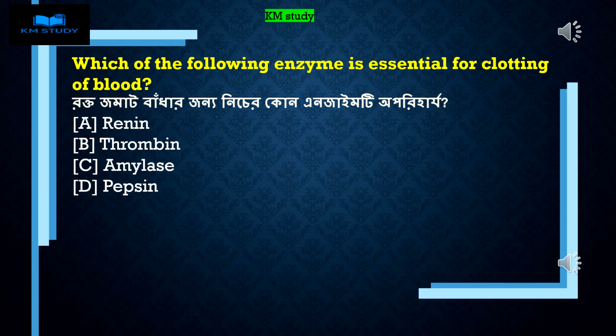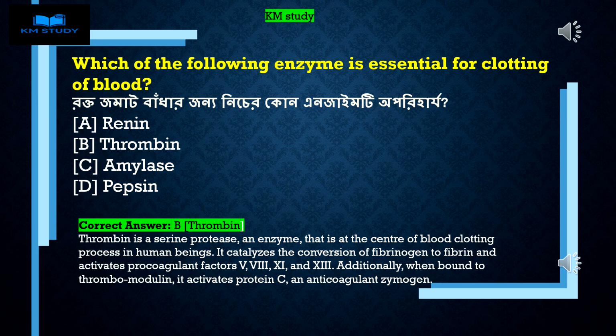Which of the following enzyme is essential for clotting of blood? A. Renin. B. Thrombin. C. Amylase. D. Pepsin. Correct answer B. Thrombin.